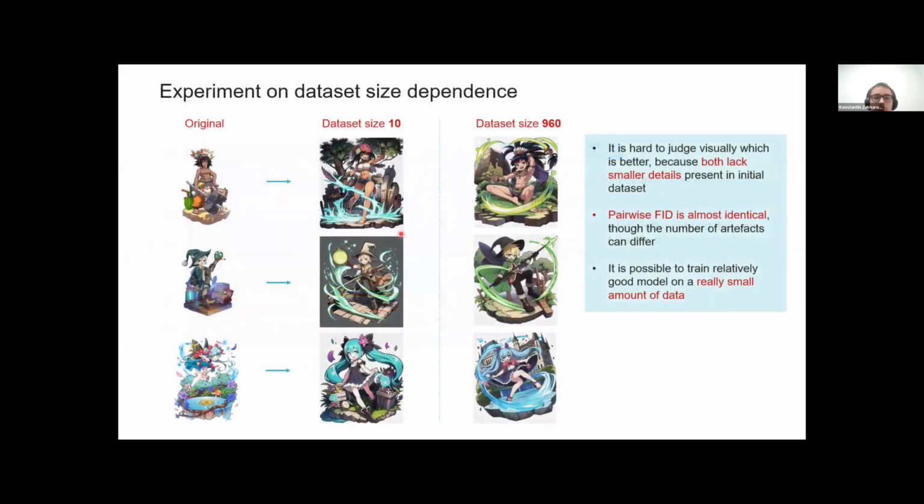So here you can see an example of images produced by models with dataset size 10 and 1000. It's hard to judge which is better, because in general style is transferred, but every picture lacks smaller details that are present in the initial dataset, so it's very hard to judge whether we achieved our goal or not.